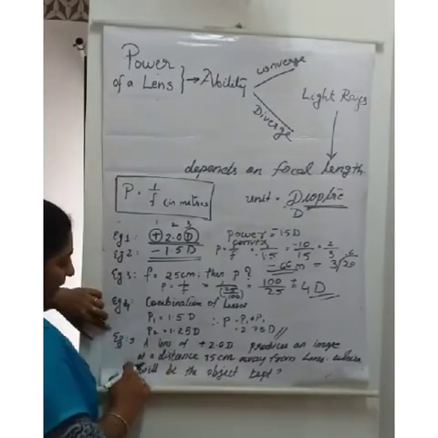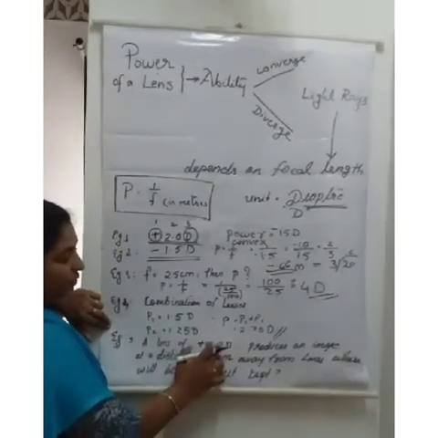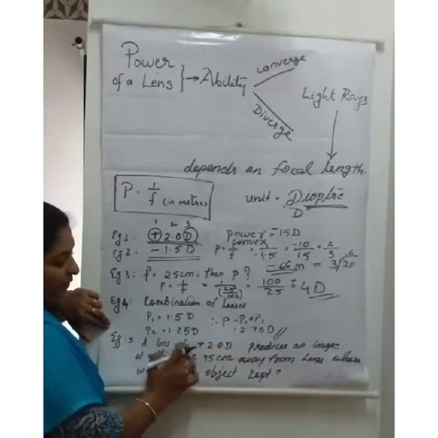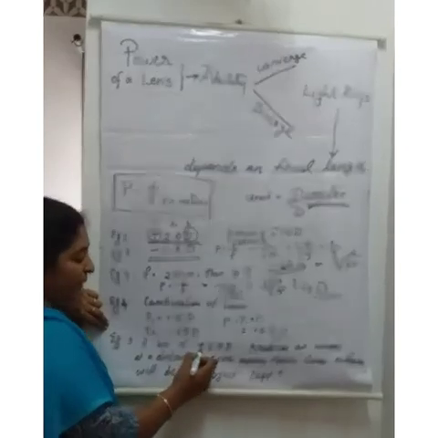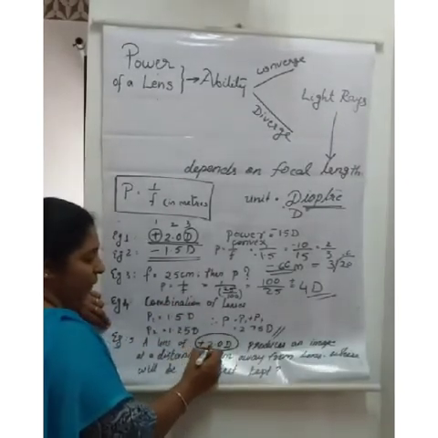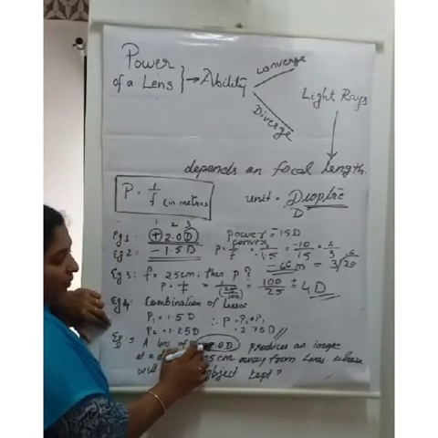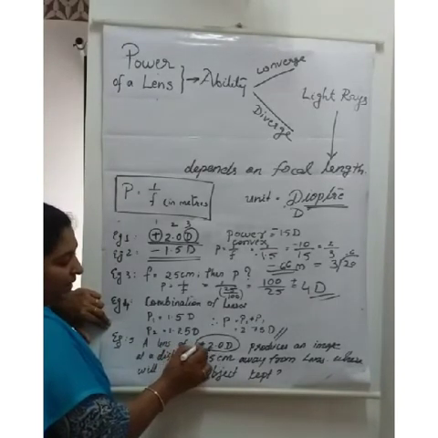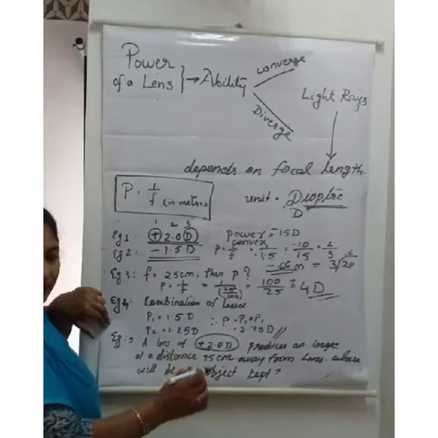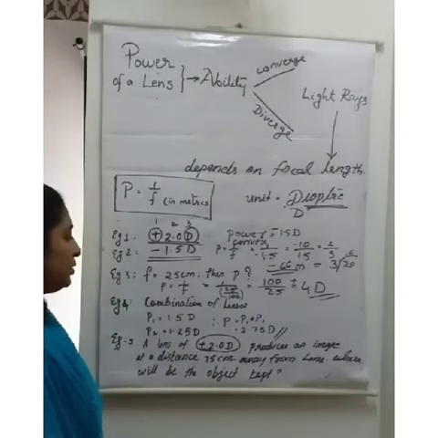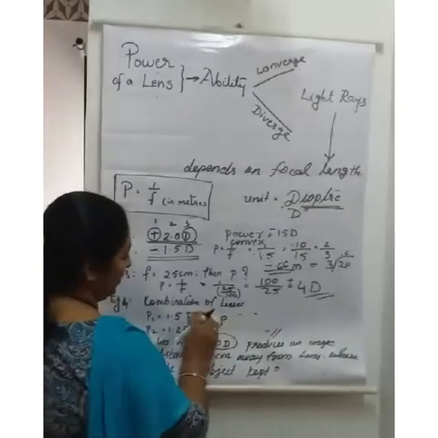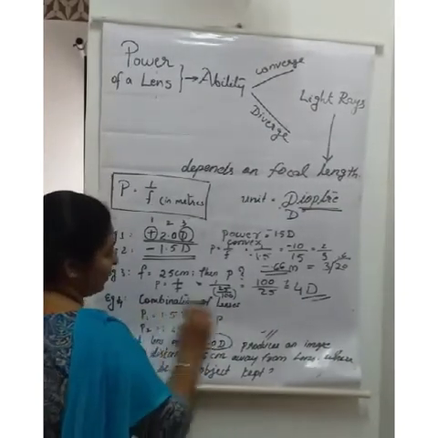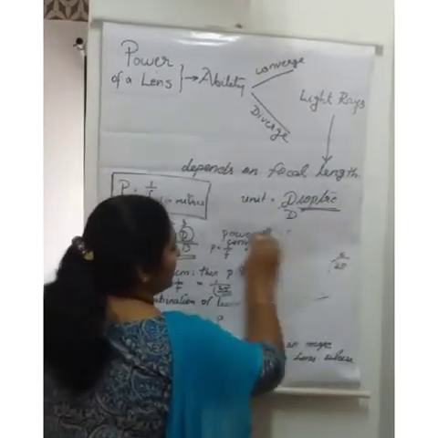Okay. Then sometimes we can see problems regarding lens power. One example: a lens of 2 diopter is given. Instead of the focal length, they gave the power. So what is the clue given here? Power. What is the power here? 2 diopter, and the symbol is plus. So we have to find the answer for this problem.